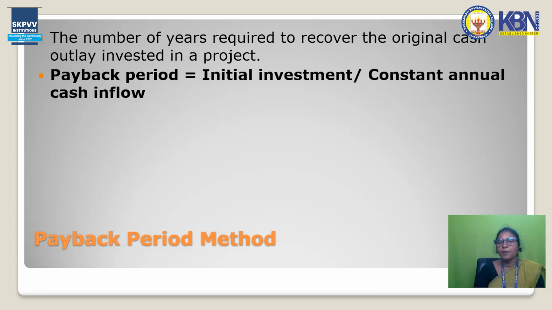It means the number of years required to recover the original cash outlay invested for the particular project. The formula is: payback period equals initial investment divided by constant annual cash flow. Whatever initial investment we spent for the particular project, we divide that amount by the constant annual cash flow. That is the formula.